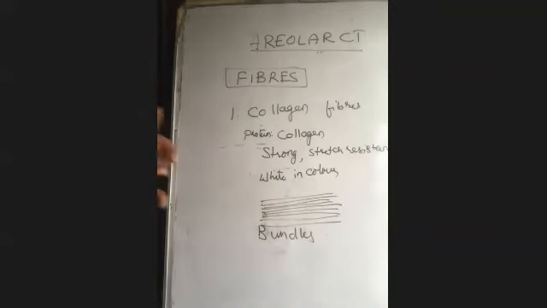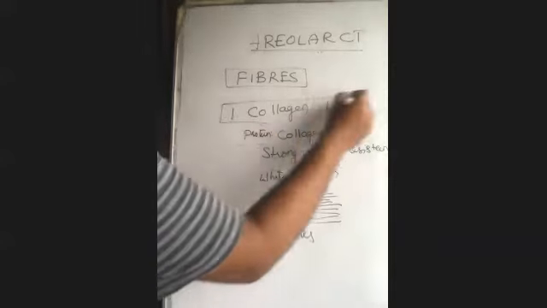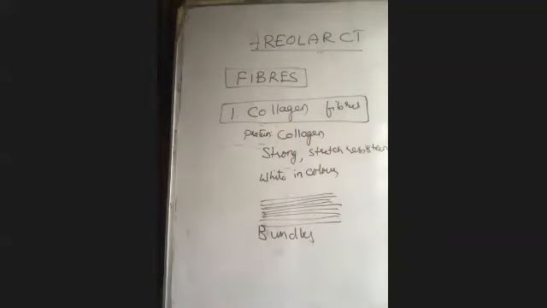This is the complete picture of the collagen fiber. Remember it, because in the coming days they are going to play a vital role. So number one, collagen fibers: protein fibers made of collagen, strong and stretch resistant, white in color, arranged in bundles.